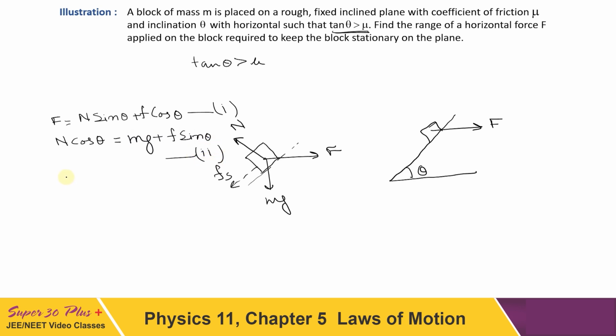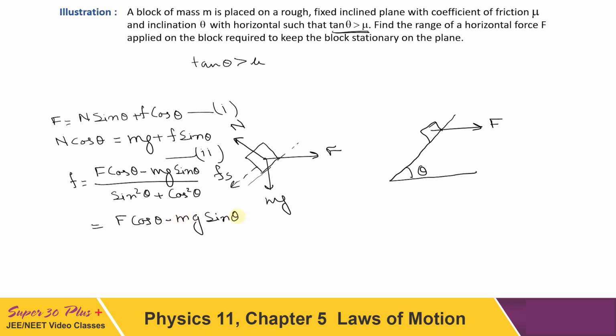On solving, we will get f is equal to F cos theta minus mg sin theta, this whole divided by sin square theta plus cos square theta, and it is equal to F cos theta minus mg sin theta.